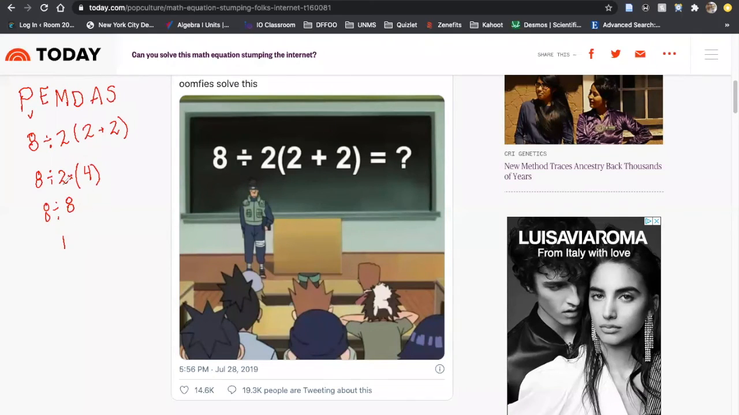But this approach here is actually incorrect, right? I'm going to explain the reason why. So what you actually want to do here is it's 8 divided by 2 times 2 plus 2, right?